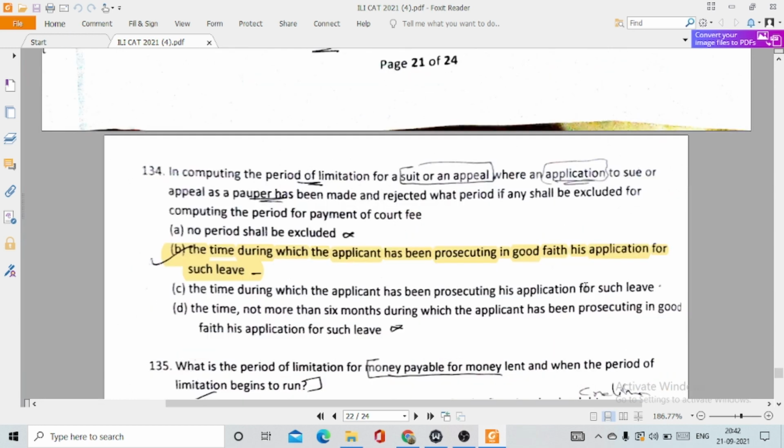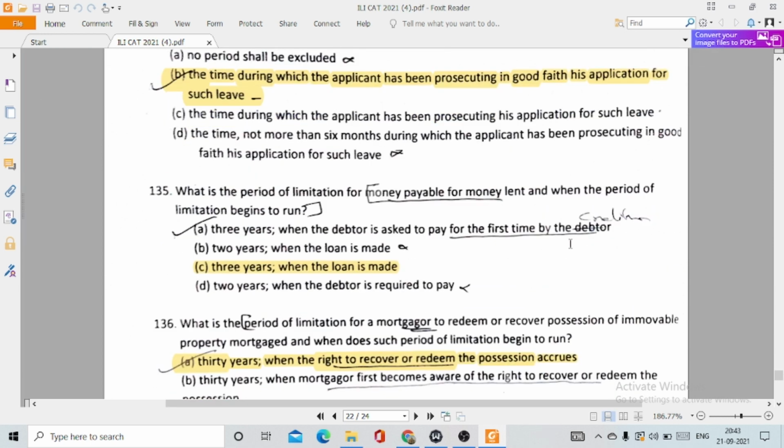134. In computing the period of limitation for a suit or an appeal, where an application to sue or appeal as a pauper has been made and rejected, what period, if any, shall be excluded for computing the period for payment of court fee? Option B. The time during which the applicant has been prosecuting in good faith his application for such leave. So only that period will be excluded from the Limitation Act. Then 135. What is the period of limitation for money payable for money lent, and when does the period begin to run? It is 3 years from when the loan is made.